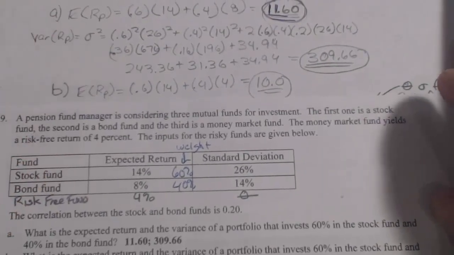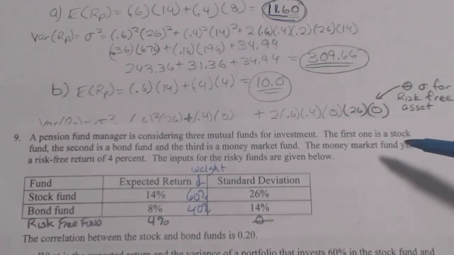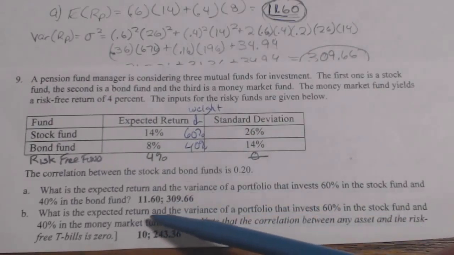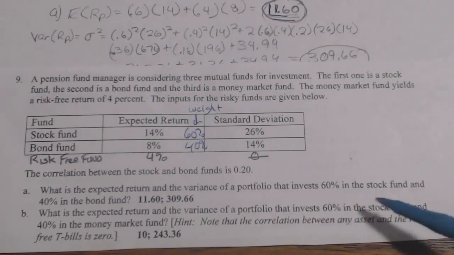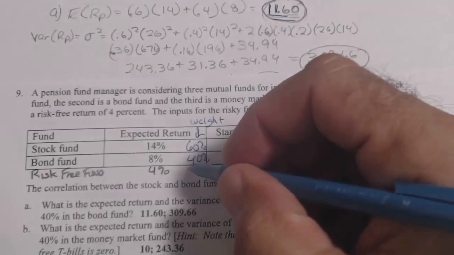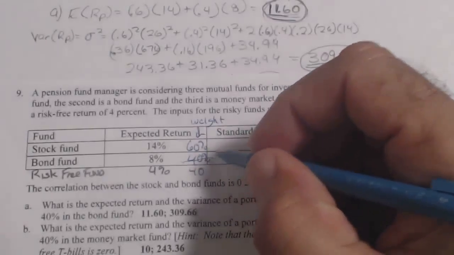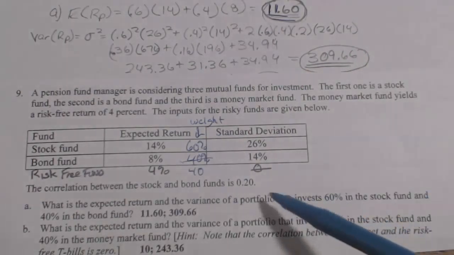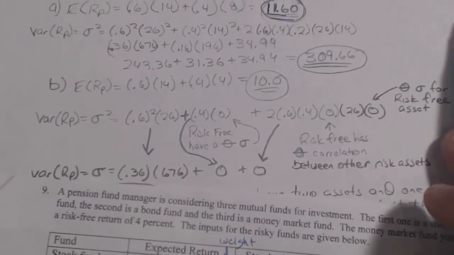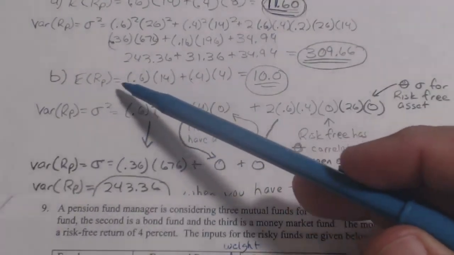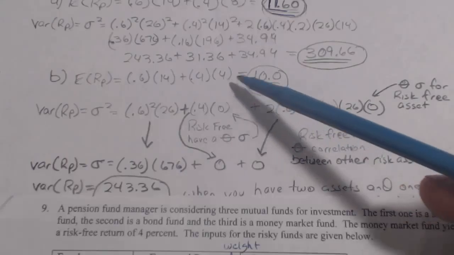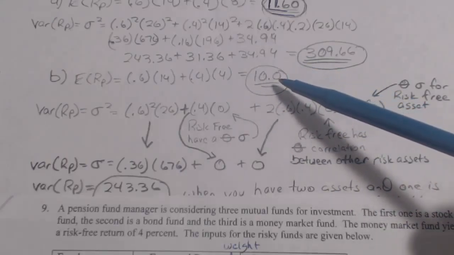Okay, so now they're asking you to figure out the same thing for the risk-free fund. It says, what is the expected return and the variance for the portfolio that's 60% in stock and 40% in the money market fund? So now this would be 40% down here. And you really wouldn't have this at that point. So 1640. Okay. So you go through with the same formulas. The expected return of the portfolio is the weighted average, 0.6 times 14%, 0.4 times 4%. That's 10% is the expected return.